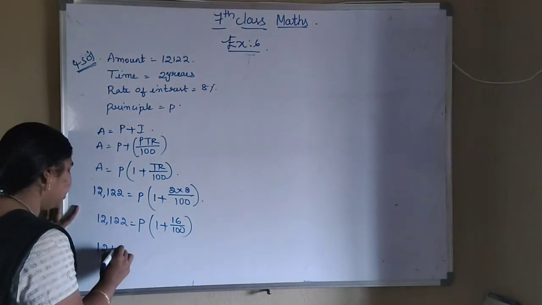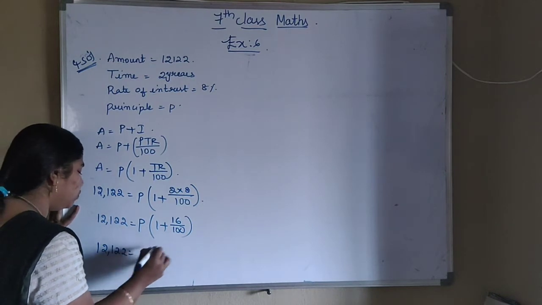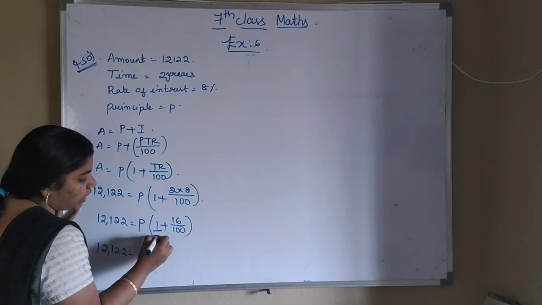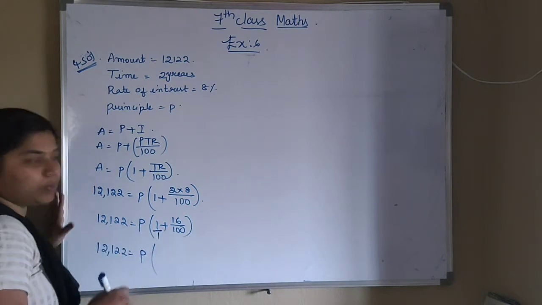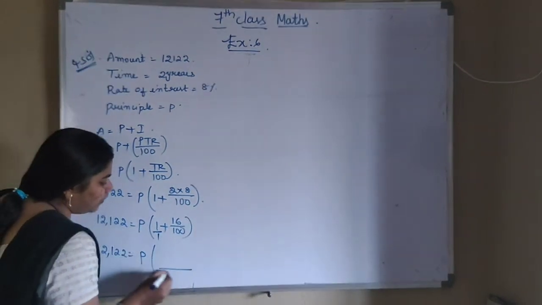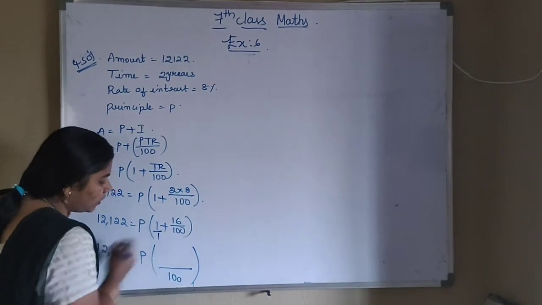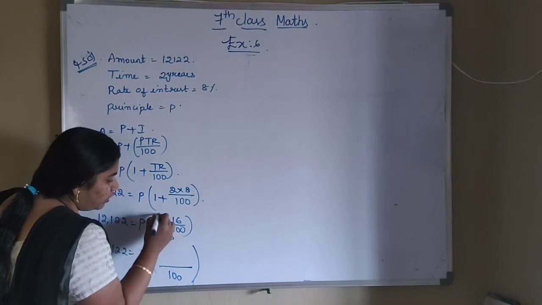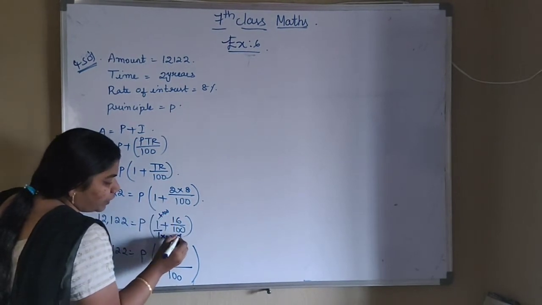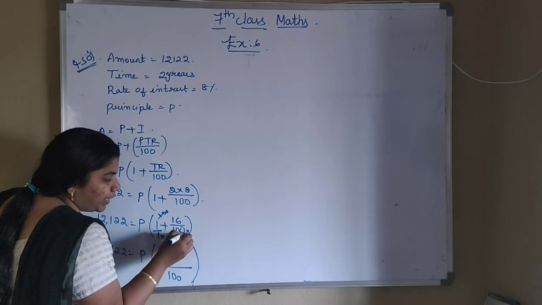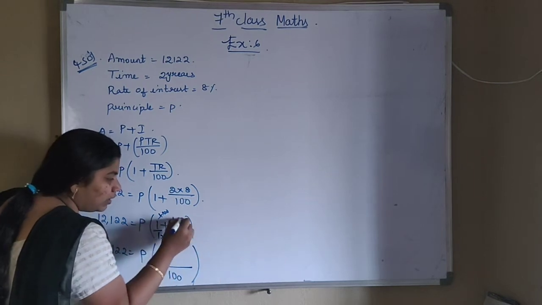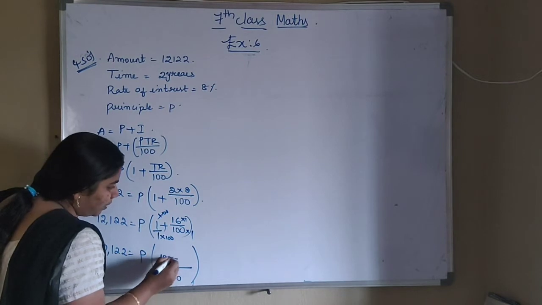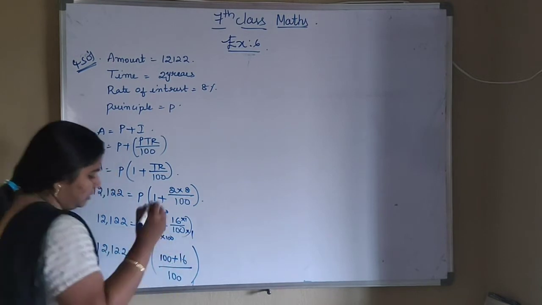In the denominator of 1 you don't have any value, that means it will be equal to 1 here. So the LCM will be 100. For 1, how much will you multiply to get 100? Into 100. Again for 100, how much will you multiply to get 100 again? That will be 1. So 1 hundred is 100 plus 16 ones is 16.